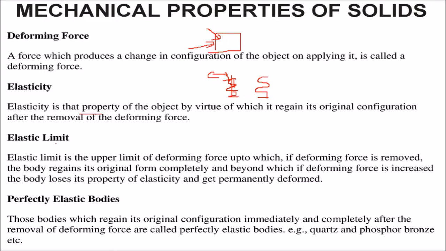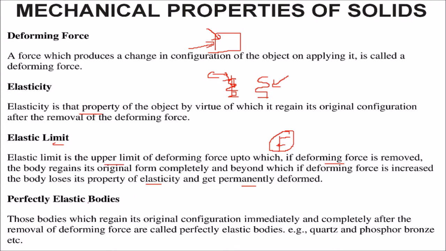What is elastic limit? It is the upper limit of deforming force up to which, if the deforming force is removed, the body regains its original form completely. But if you press beyond that force, then the body loses its property of elasticity and will not regain its original configuration. It will be permanently deformed. This is called the elastic limit.